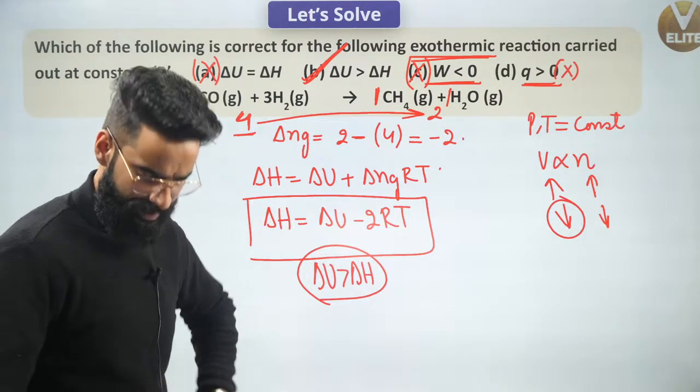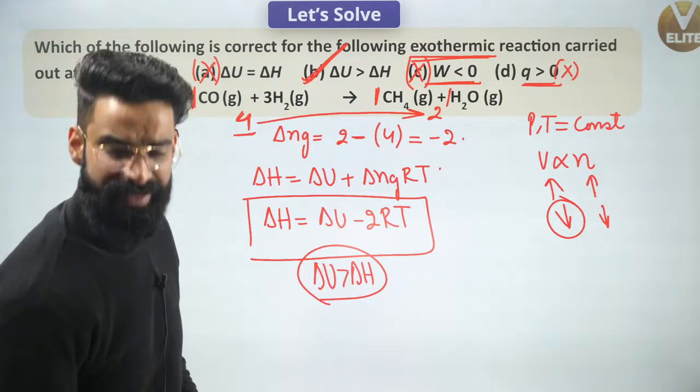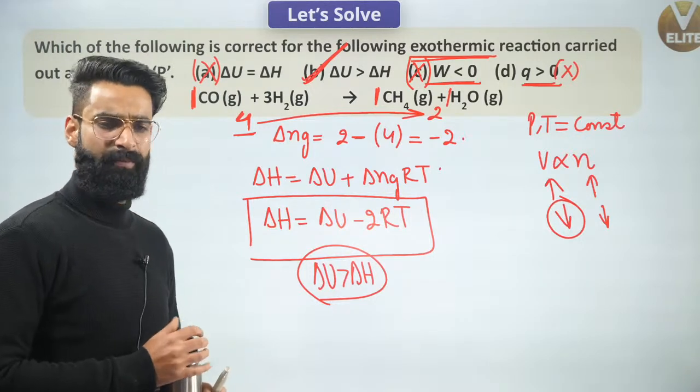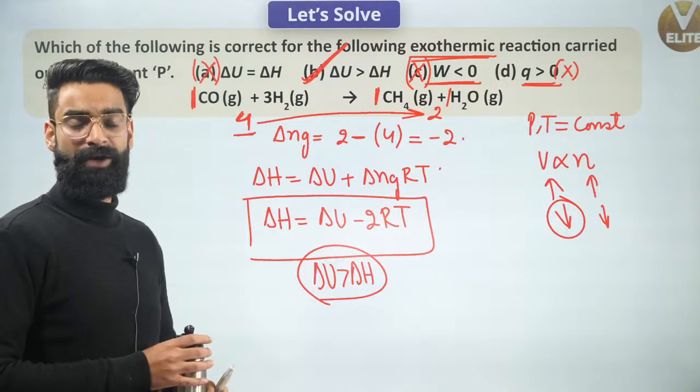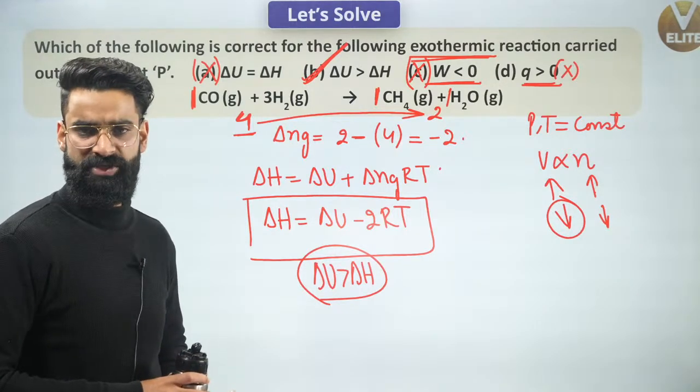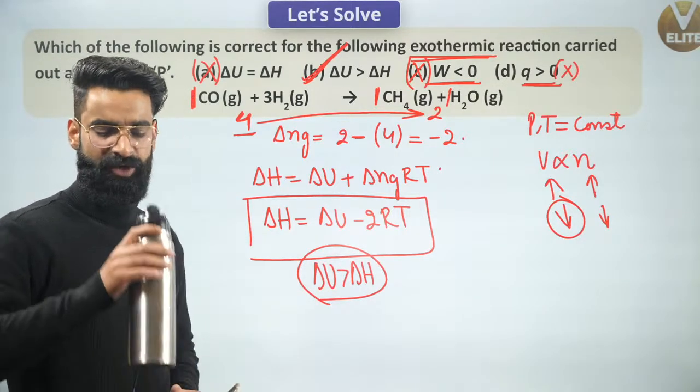Since the number of moles is decreasing when the reaction moves in the forward direction, the number of moles of the gas is decreasing. That means volume will be decreasing. Decrease in volume is what we call compression. And whenever there is compression, work is done on the system and W value is taken to be positive.